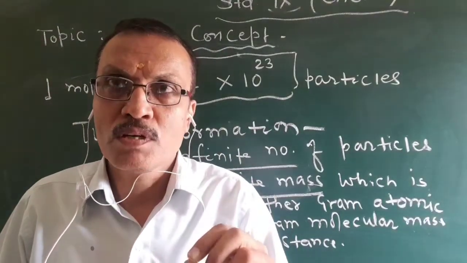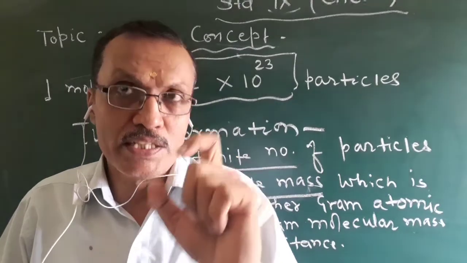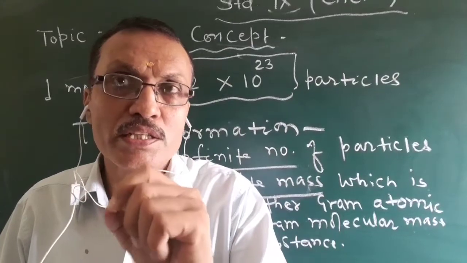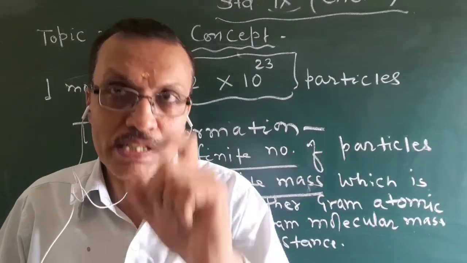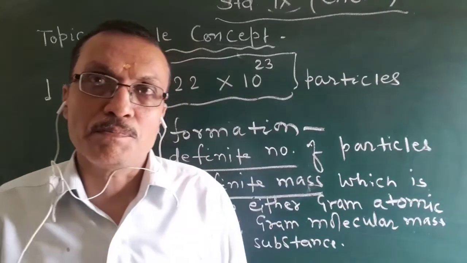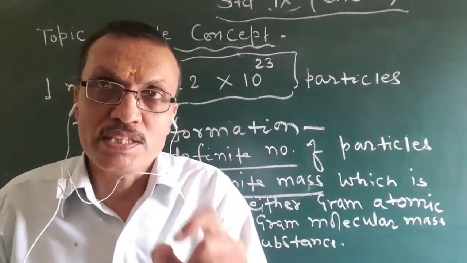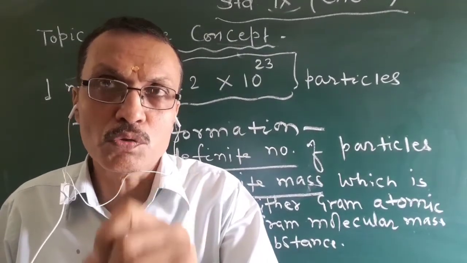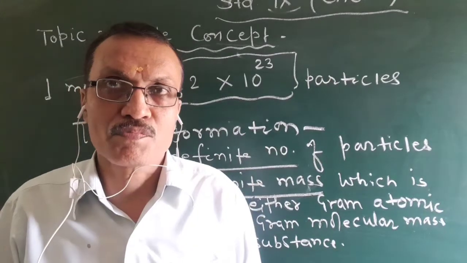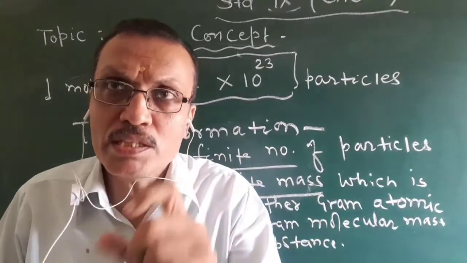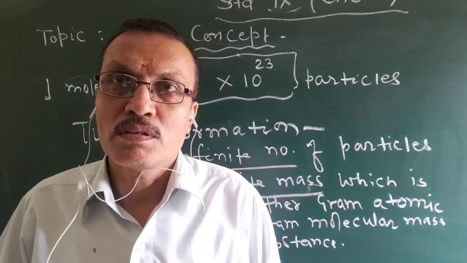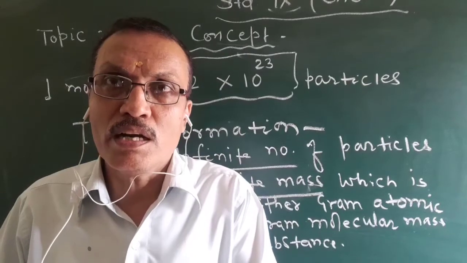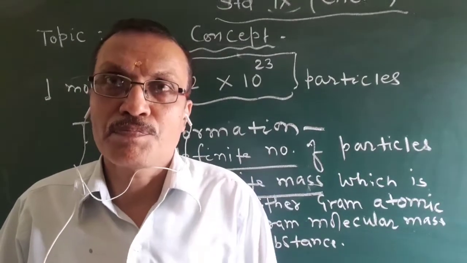Students, a mole is a unit just like so many other ordinary units: dozen, score, gross, etc. Ordinary units like dozen, score and gross give us an idea about a definite number.